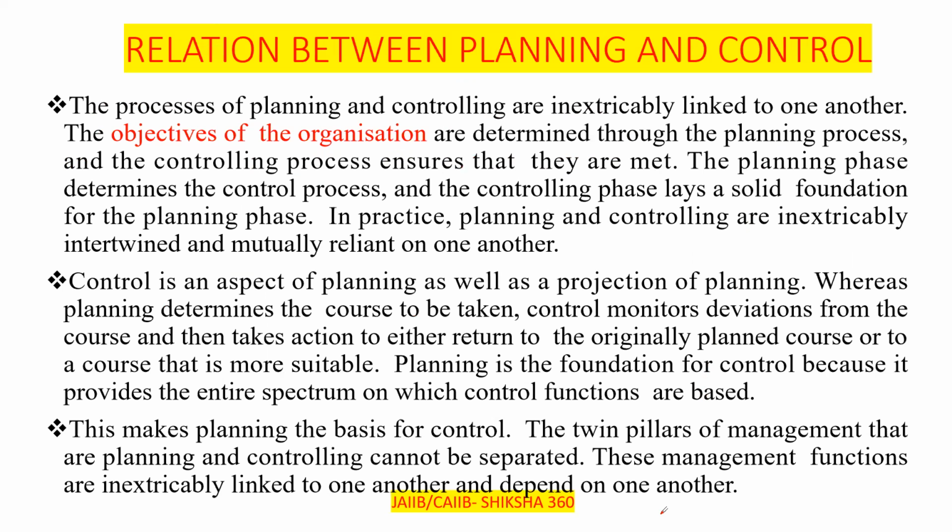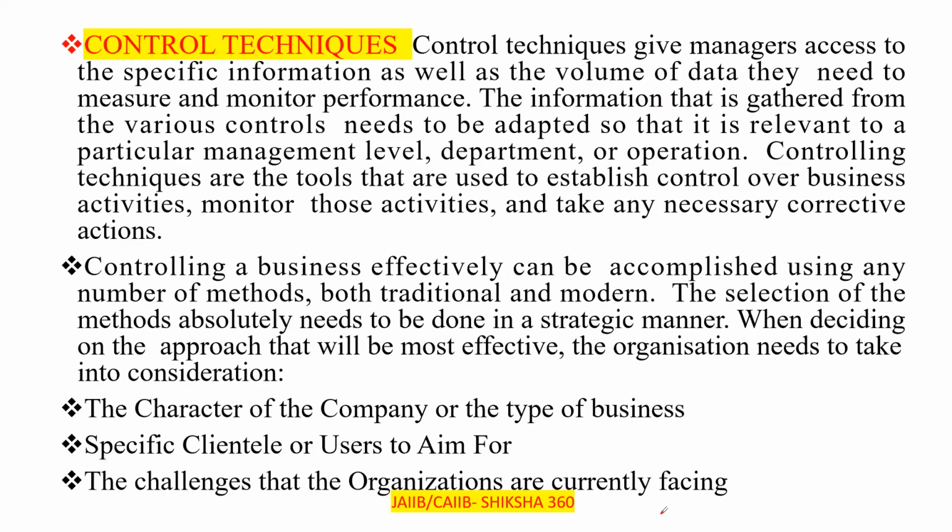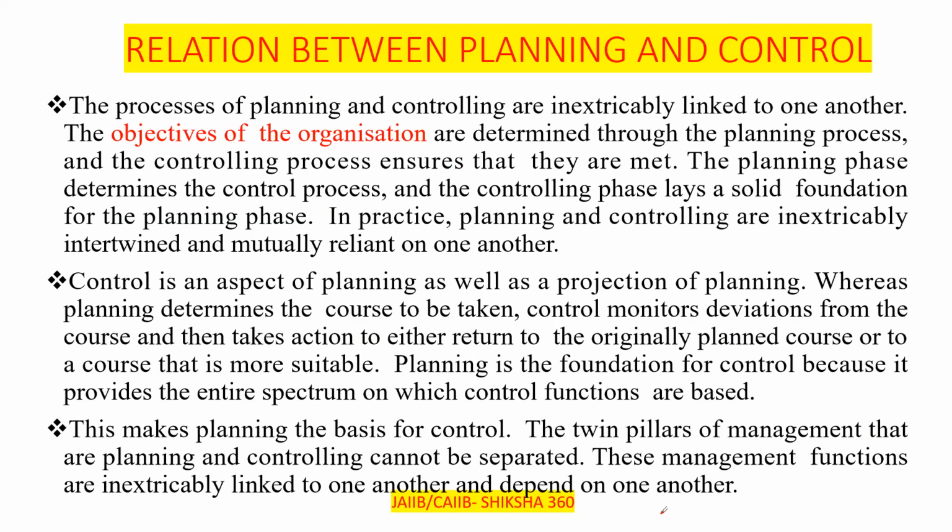Now next, in today's session, we have to discuss the relationship between planning and control. Clear? Let's start. Very, very important: planning and control. The processes of planning and controlling are inextricably linked to one another. The objectives of the organization are determined through the planning process, and the controlling process ensures that they are met.